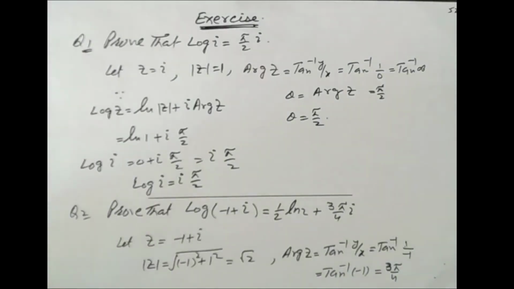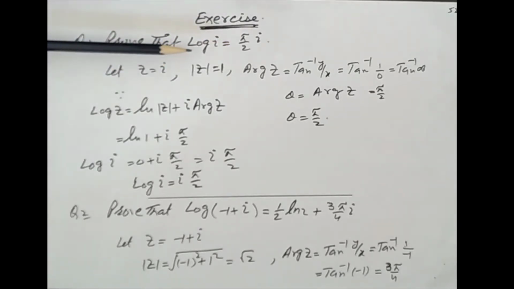Now there are some questions of the exercise. We are doing the exercise of the given formula of the natural principal logarithm of z. Prove that log iota equals pi by 2 iota.